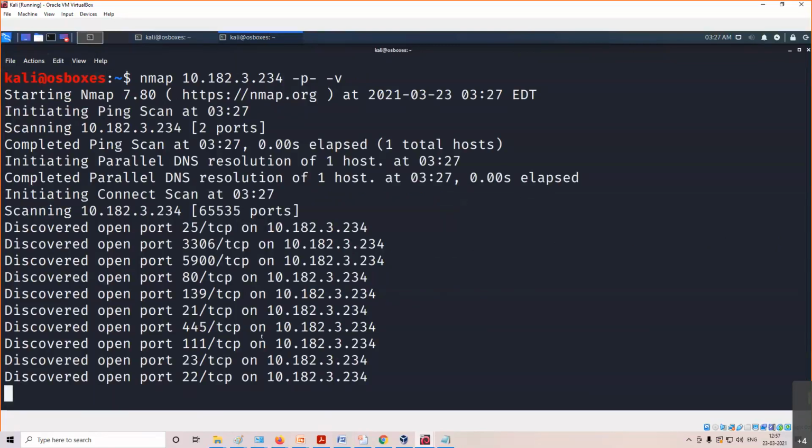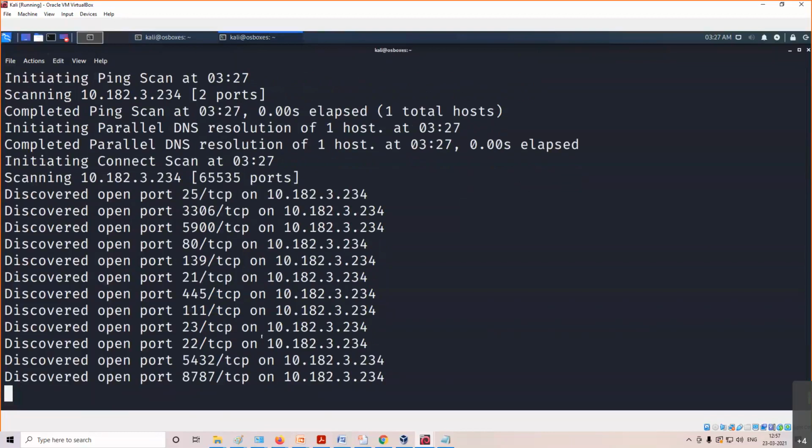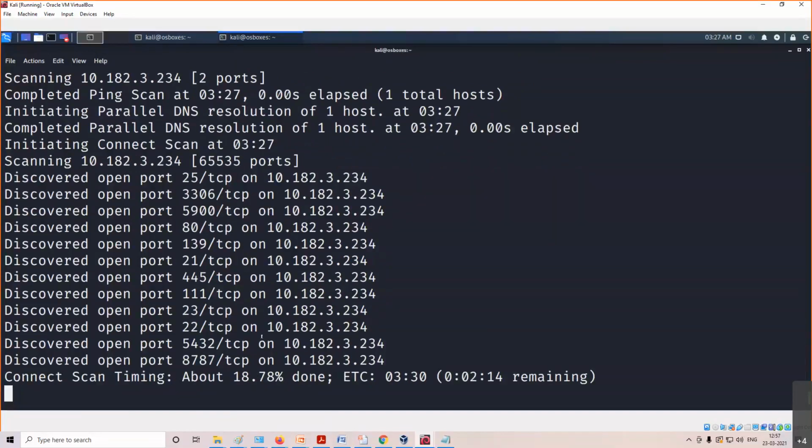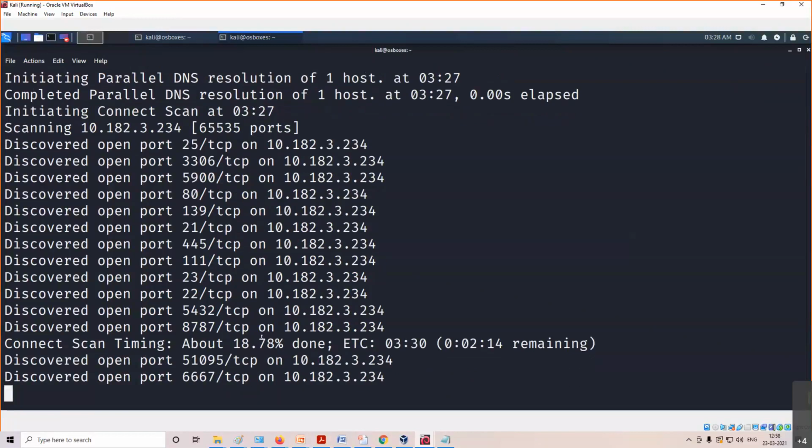So it is giving me different outputs as it searches. Step by step it says it discovered an open port, like that. So ports which are not well-known and not present in the /etc/services file, the file which I've shown you, those ports can also be checked using this command. You are telling Nmap: please tell me whichever ports are open in that application, in that web server. It doesn't matter to me whether it's well-known or not.